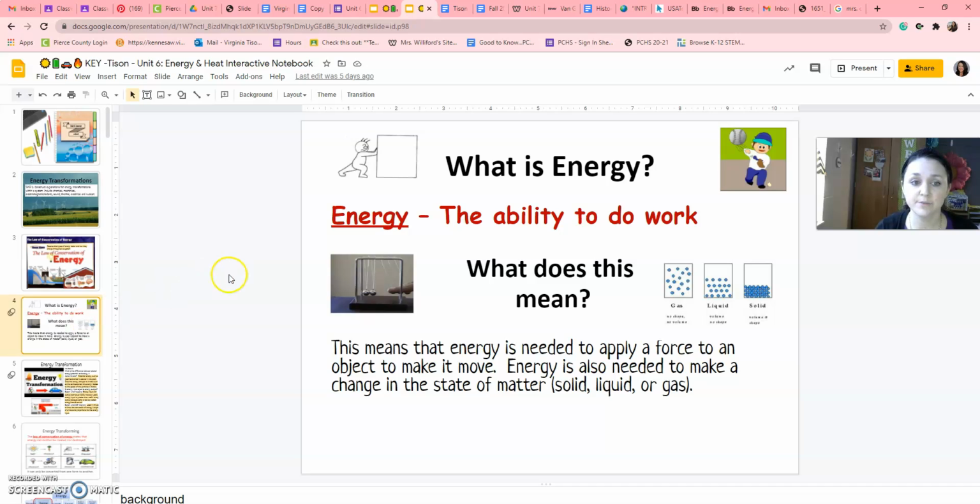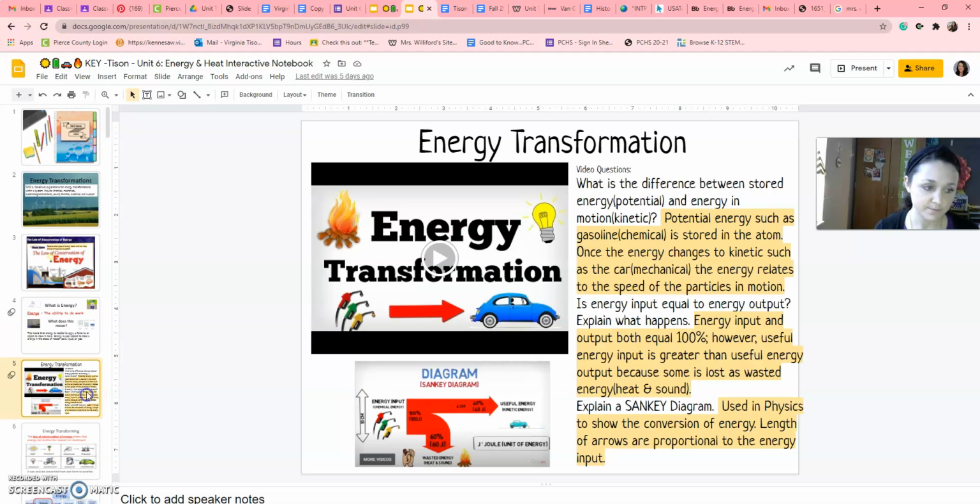We know that energy is the ability to do work, so that means that energy is needed to apply a force to an object to make it move. You can't do work without energy. Energy is also needed if we want to change from a solid to a liquid to a gas, because remember we needed to add heat to make it change from a solid to a liquid to a gas.